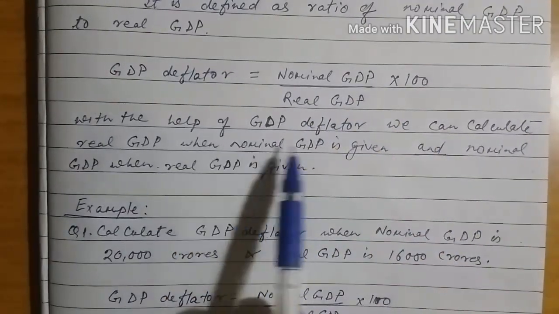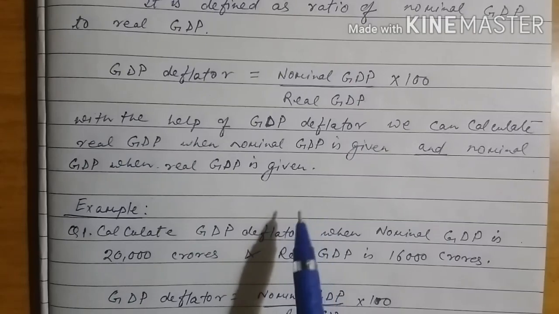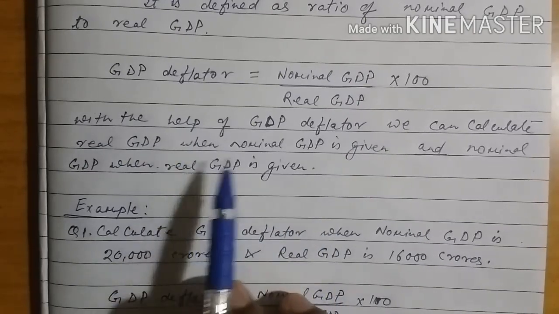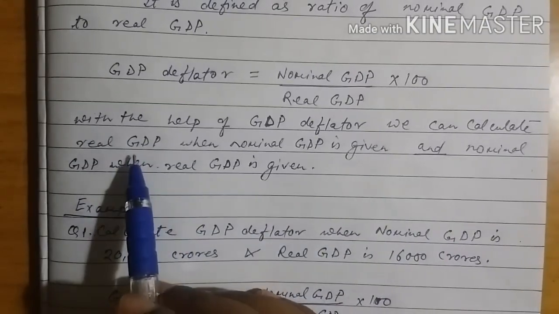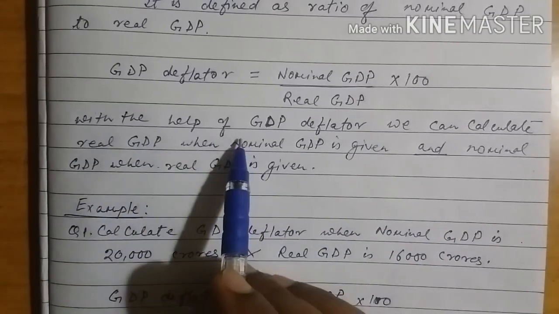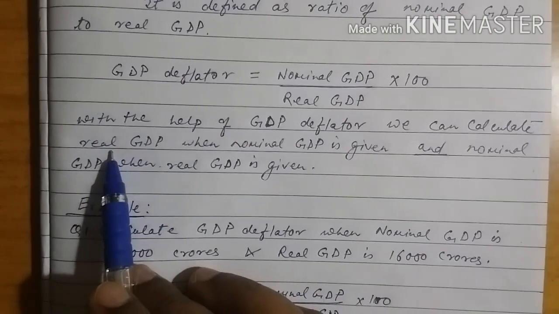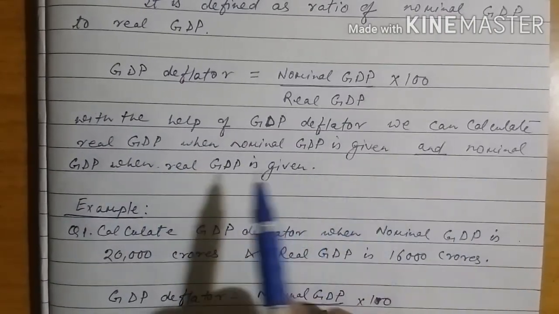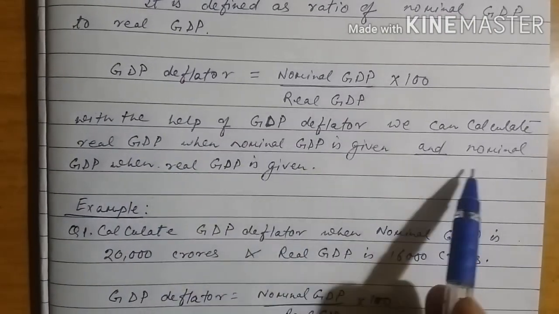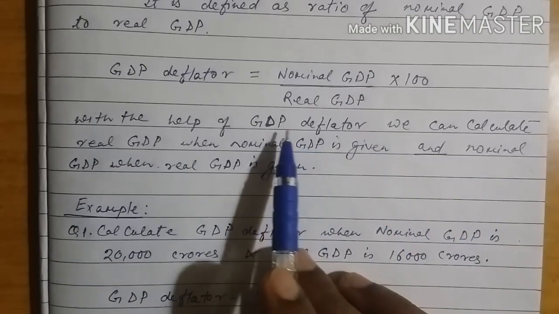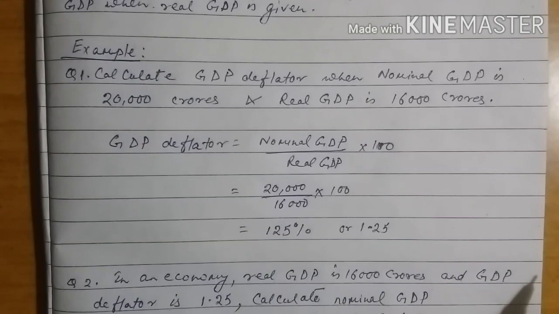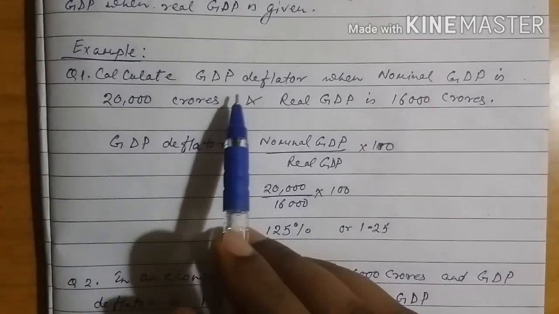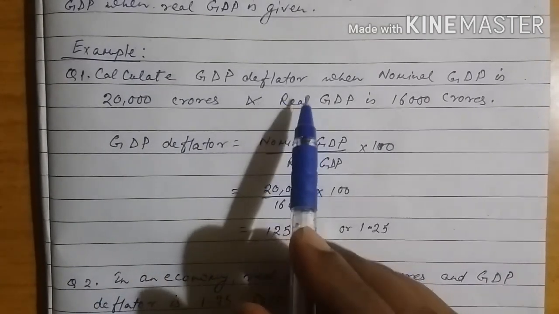With the help of GDP deflator, what can we do? We can calculate real GDP and nominal GDP when the other is given. That means when nominal GDP is given, we can calculate real GDP, and when real GDP is given, we can calculate nominal GDP with the help of GDP deflator. Let us take an example. First, calculation of GDP deflator.